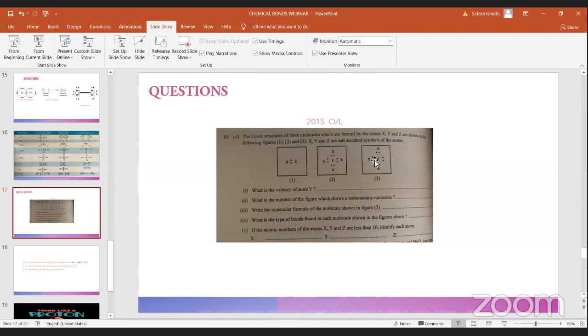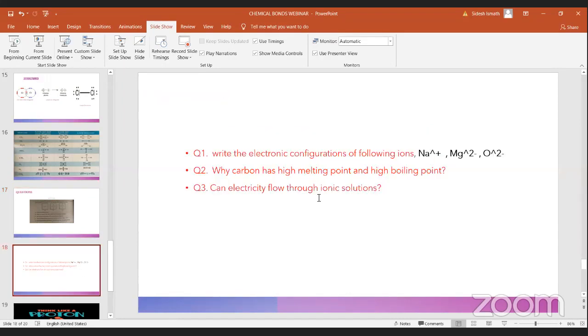Now let's move on to the next questions. What is the name of compound CH4? CH4 is known as methane. Can you all answer for the first one? First, Na plus. Write the configuration for Na plus. What is the electronic configuration for Na plus?